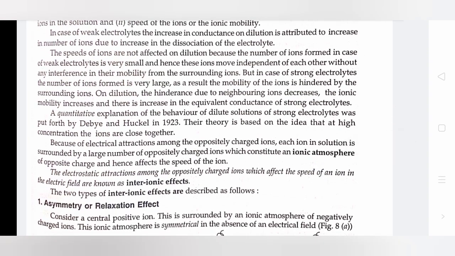A quantitative explanation of the behavior of dilute solutions of strong electrolytes was put forth by Debye and Hückel in 1923. Their theory is based on the idea that at a high concentration the ions are close together.